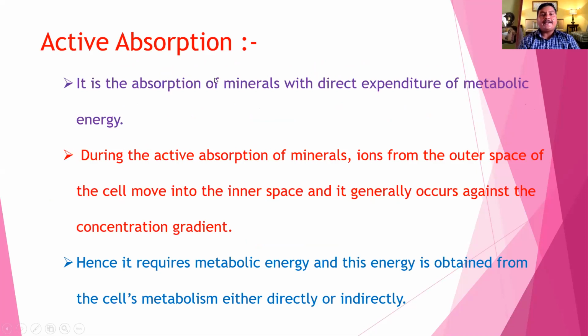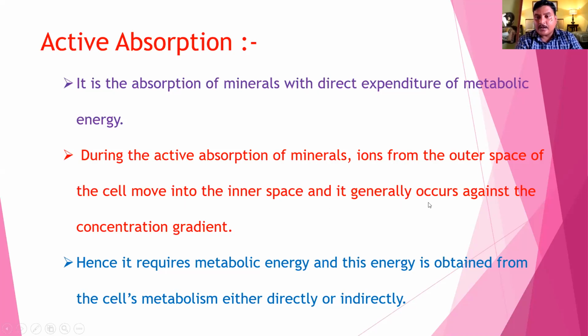What is meant by active absorption? It is the absorption of minerals with direct expenditure of metabolic energy. It requires external energy in the form of ATP, against the concentration gradient. During active absorption of minerals, ions from the outer space of the cell move into the inner space.